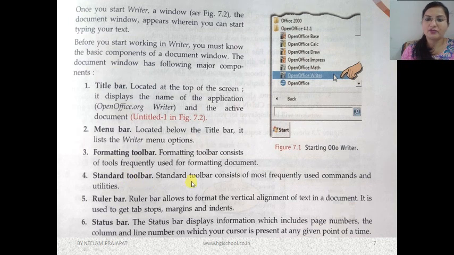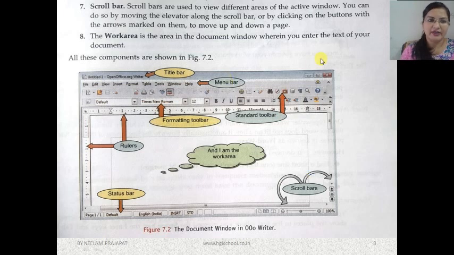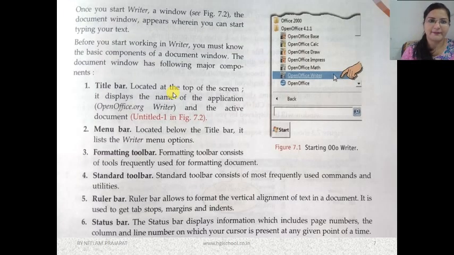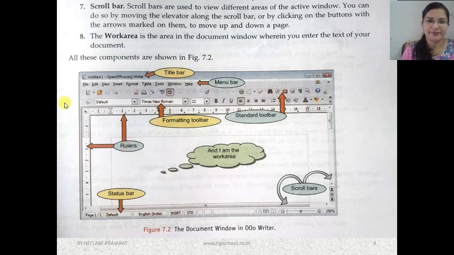Then there is standard toolbar. Standard toolbar consists of most frequently used commands and utilities. So here you can see these are standard toolbars. Okay, opening the document, new document. Okay, there are many things. Here you can see these are most standard tools. Then ruler bars, okay, it will show the ruler. Okay, and allows to format the vertical alignment of the text, and it is used to get tab stops, margins and indents. See, these are rulers, and with this we can set indentations.